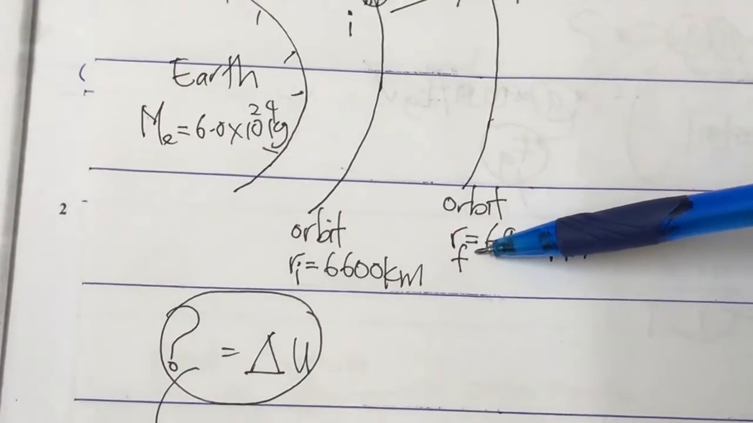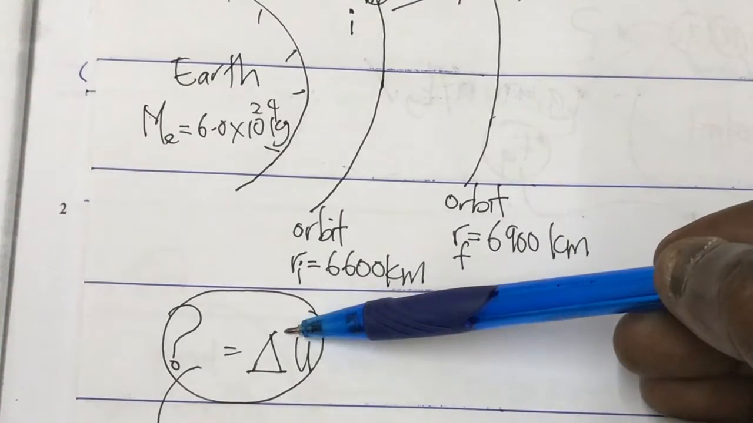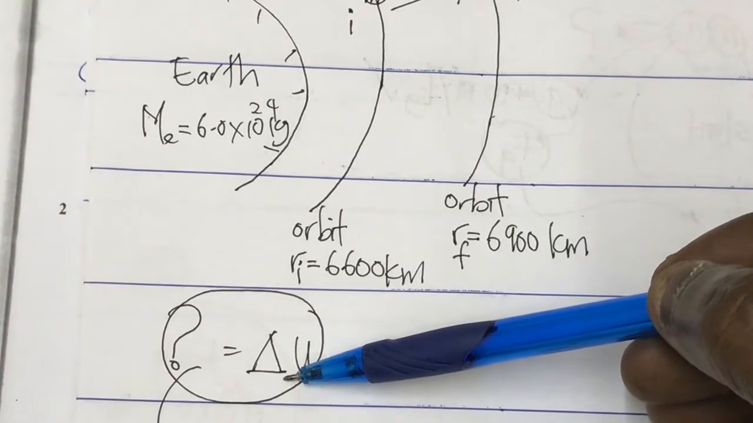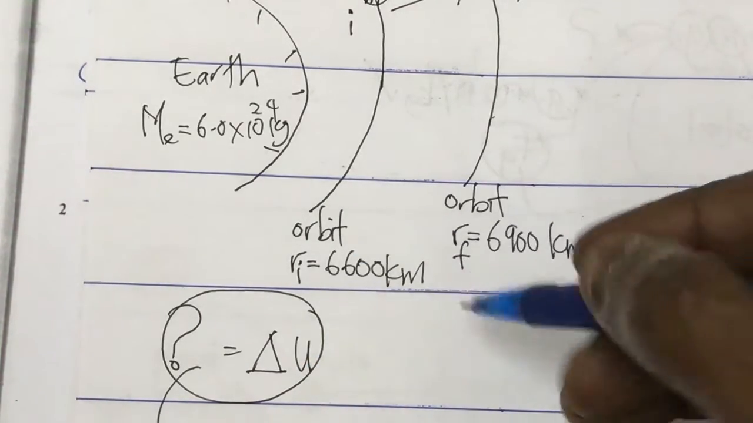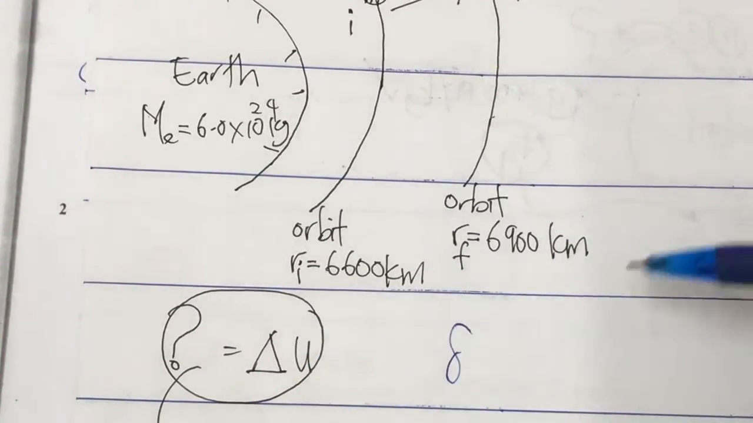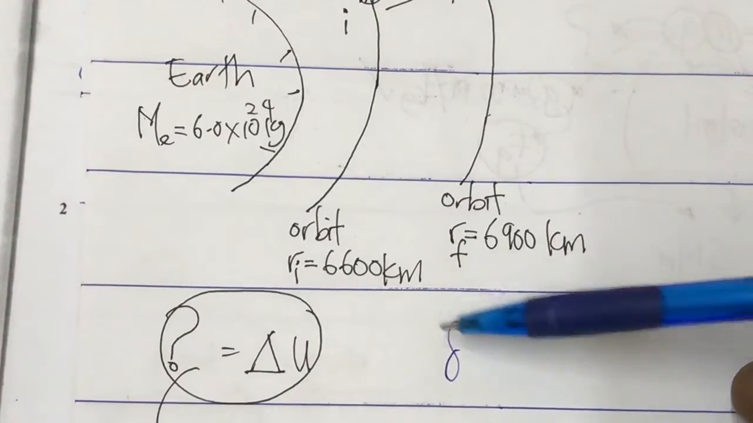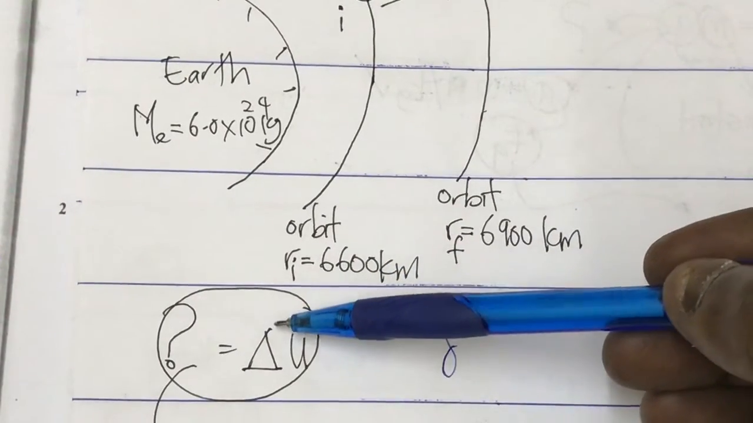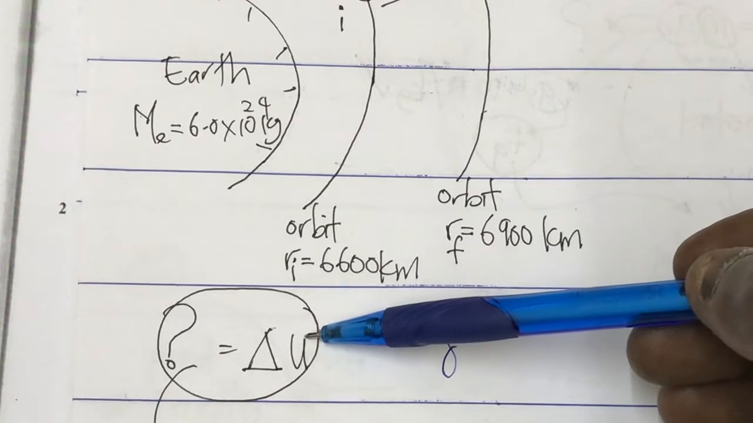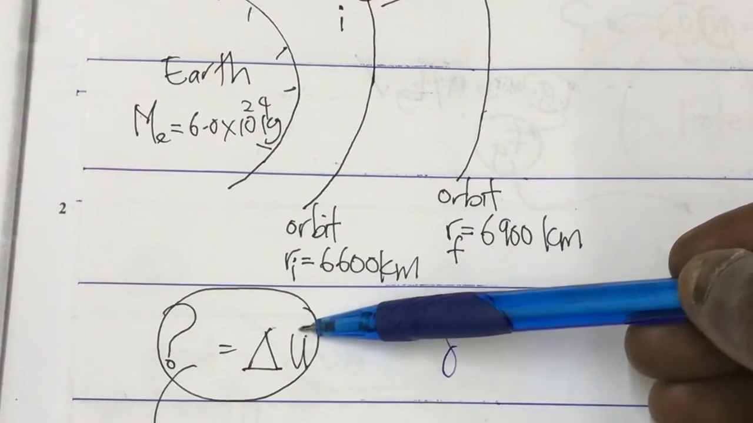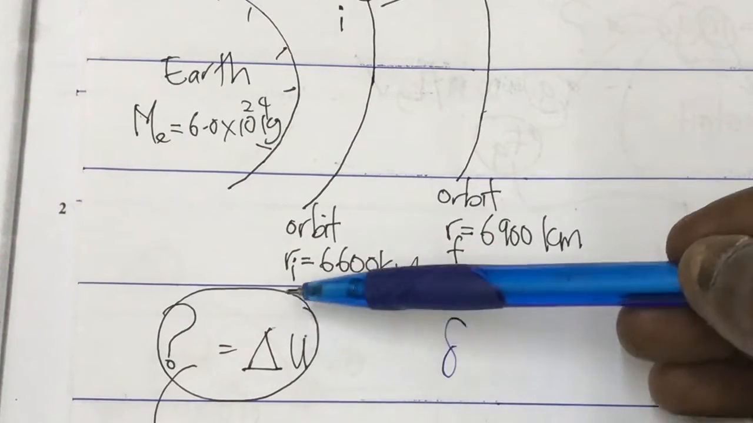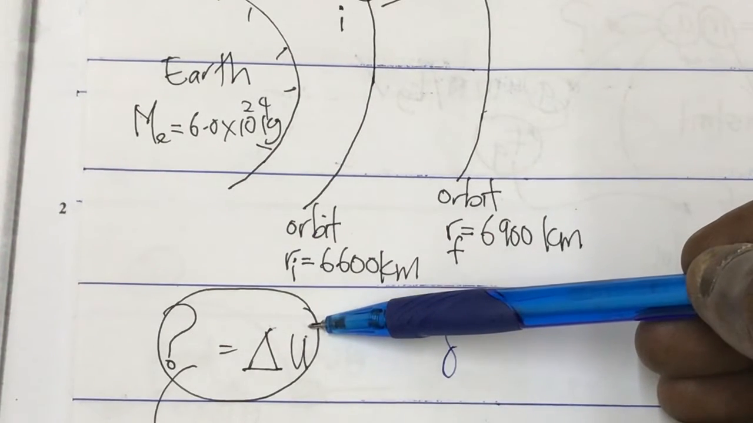And what were they asking? They were asking the change. This triangle, a mathematical symbol, is called delta. And there's another way of writing delta. This is also delta, a Greek symbol. So the change is symbolized by delta U. Of course, U is the gravitational potential energy. And as usual, I will start from what they ask. They're asking the change in gravitational potential energy.